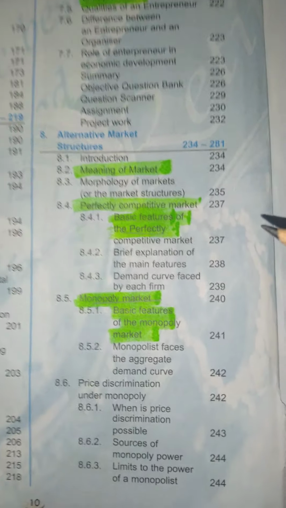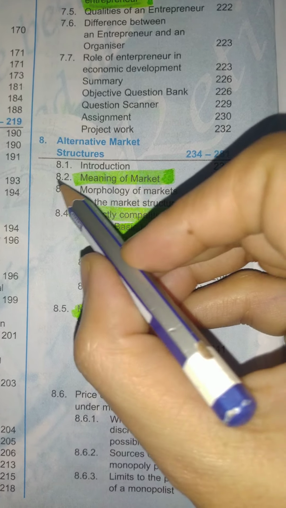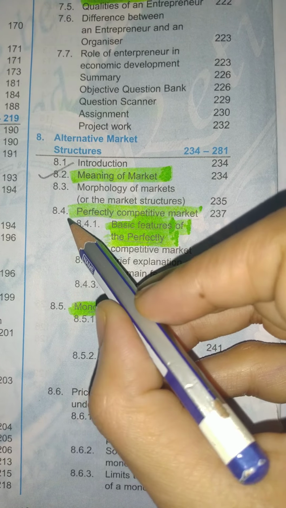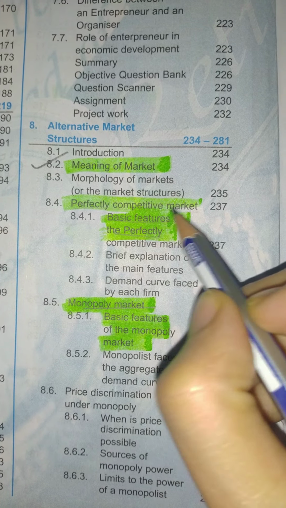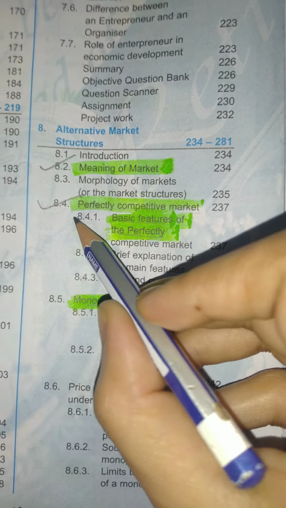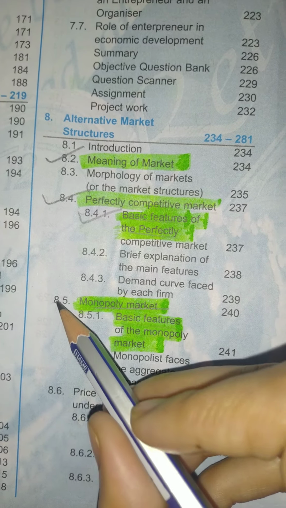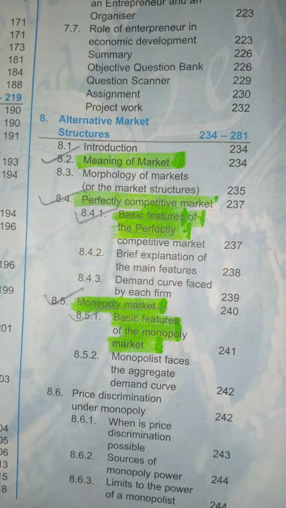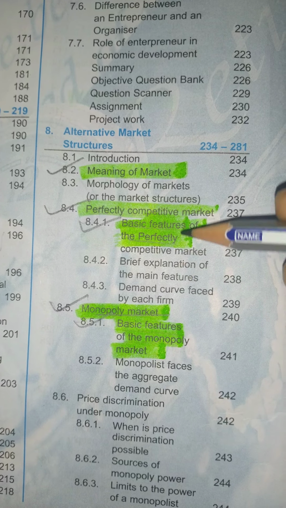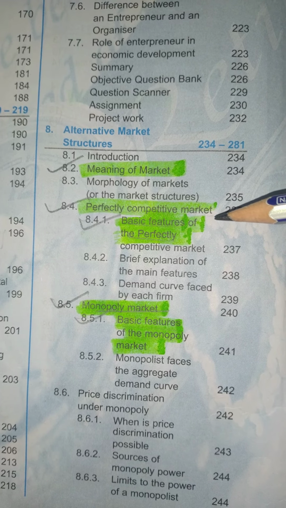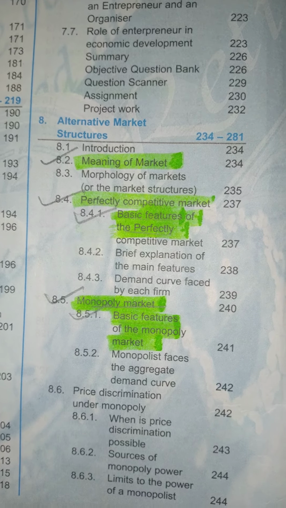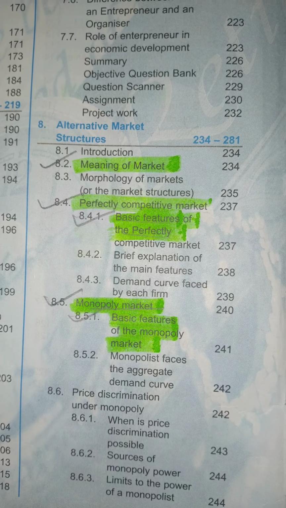Then we have alternative market structures, so meaning of market. Then we have a perfectly competitive market, its basic features, and monopoly market, its basic features. You need to study well, and you also need to study the comparison between the two. They might ask you in that way.